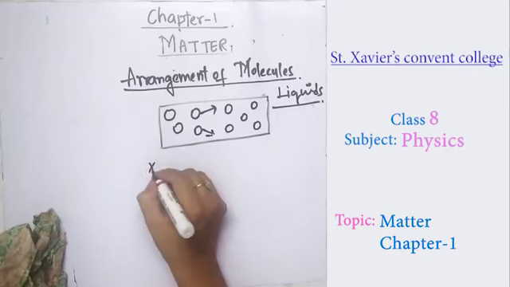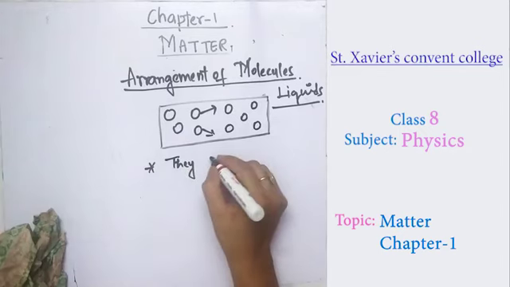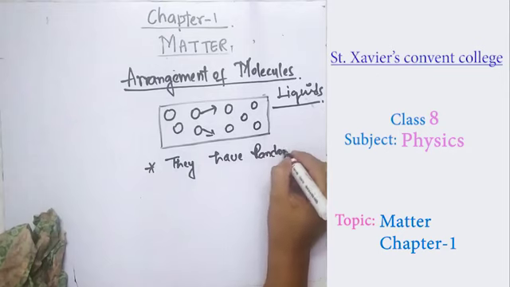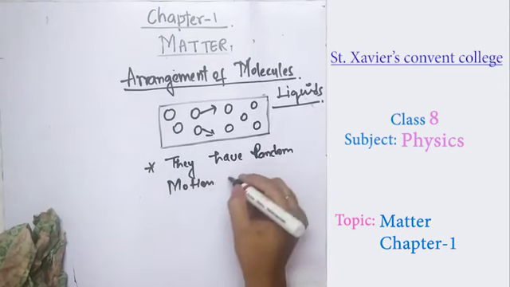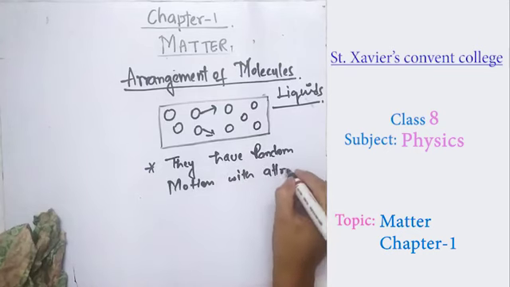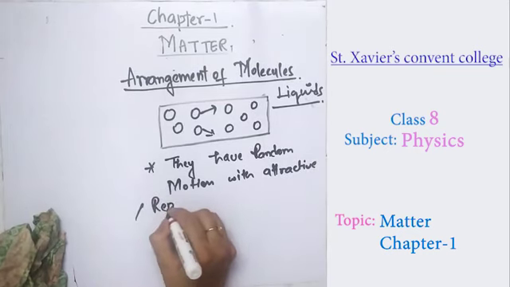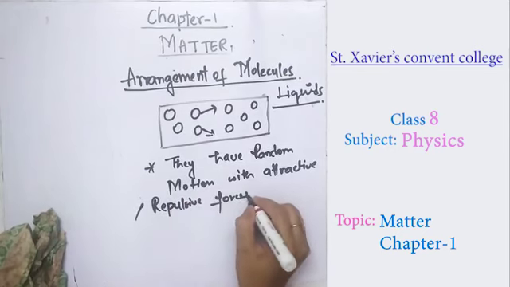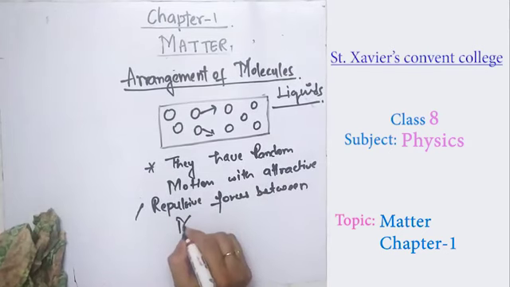So they have random motion, with attractive or repulsive force between the molecules. It can be an attractive force, and it can also be a repulsive force between the molecules.